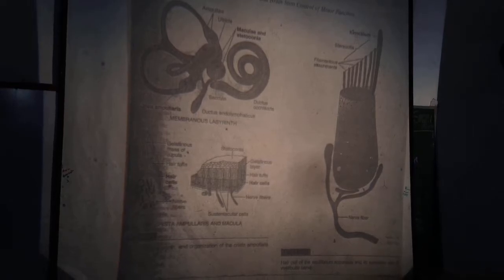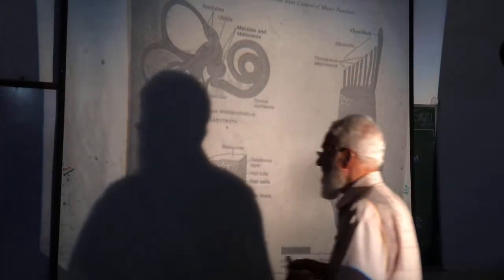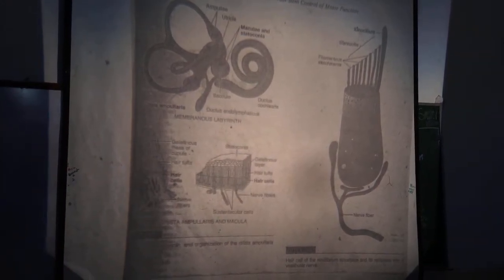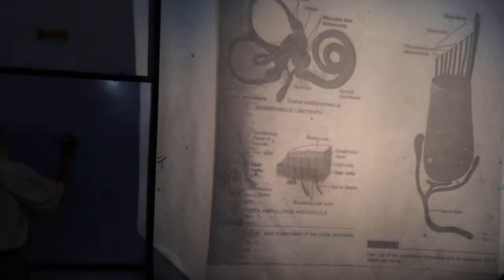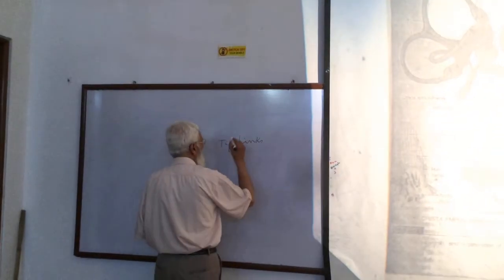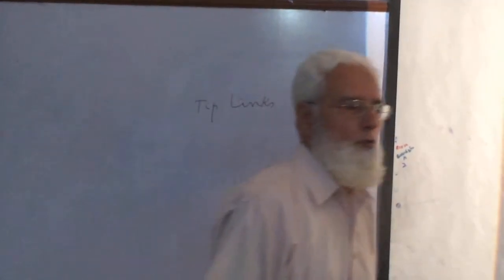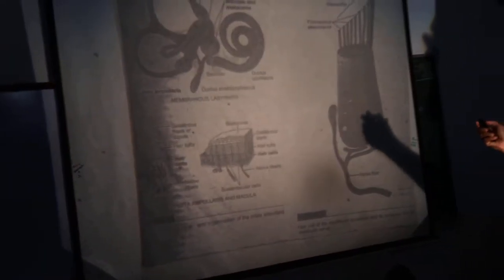These minute filaments are called tip links. Tip links is the name given to the minute filaments which connect the shorter stereocilium with the longer and ultimately with the kinocilium.